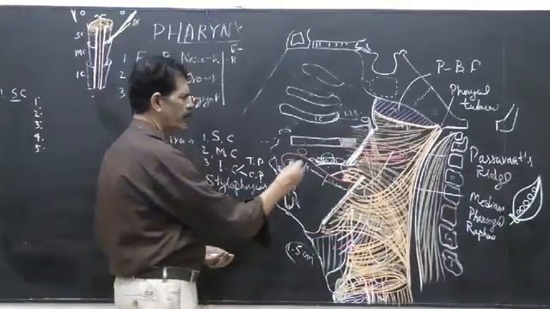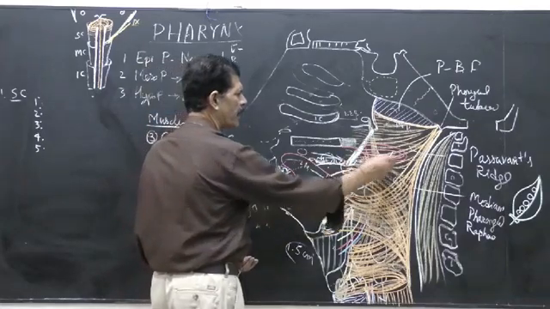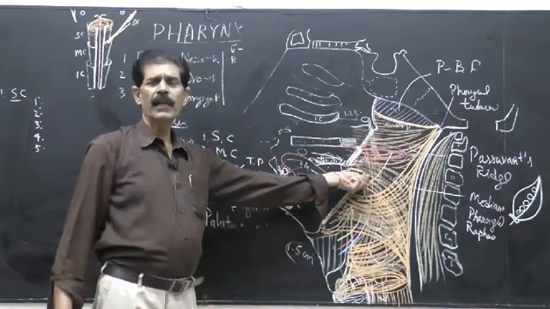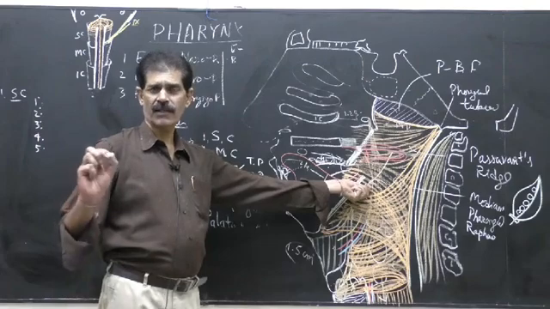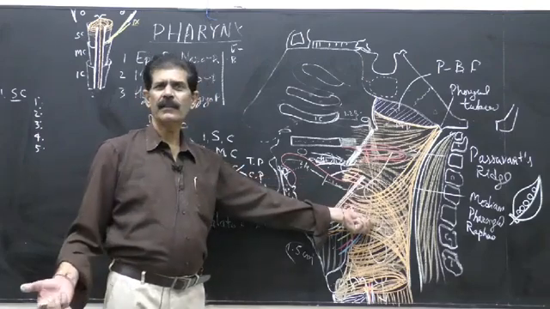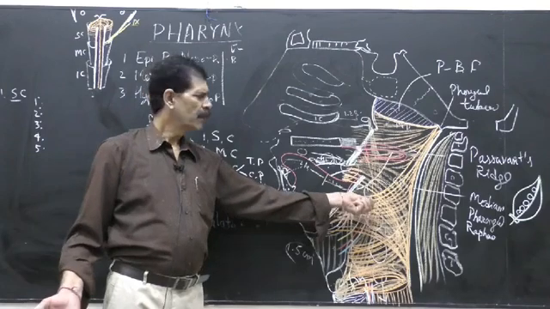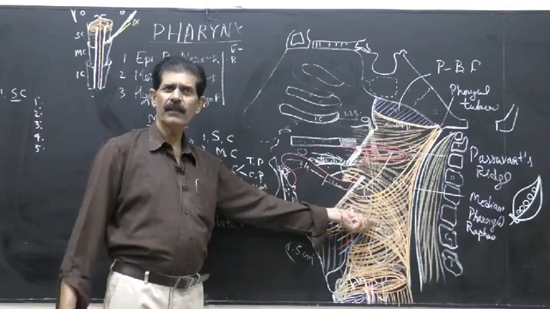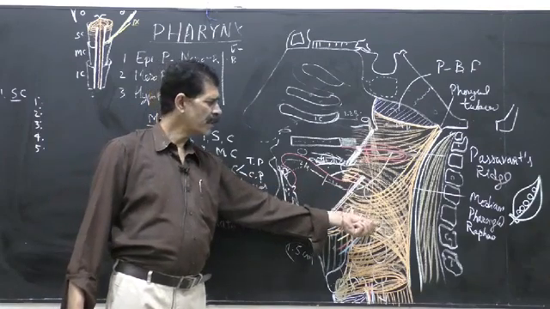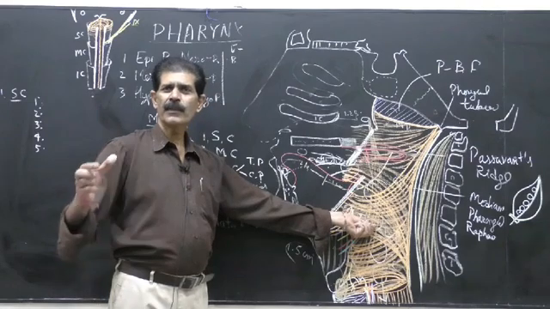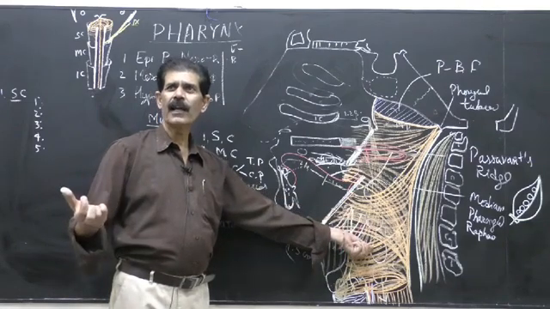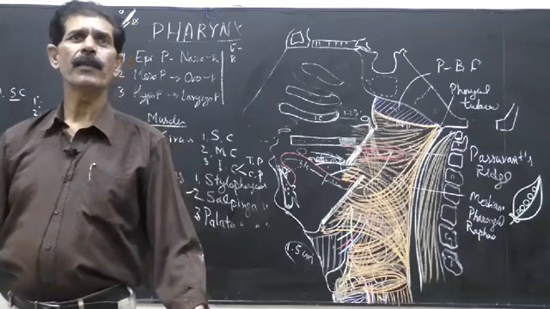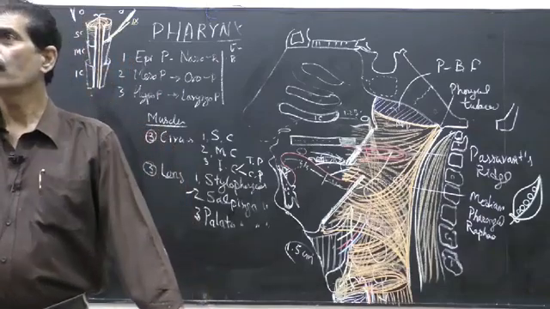Whenever the food goes from the oral cavity, this is closed here, and when food touches the constrictor muscle, reflexly these skeletal muscles contract, and the next muscle is already relaxing. So the contraction of these constrictor muscles will push the food downward. When it touches this muscle, it contracts, the next relaxes. So food comes like this. This is called the process of deglutition. In detail, the physiology people will tell you the process of deglutition.